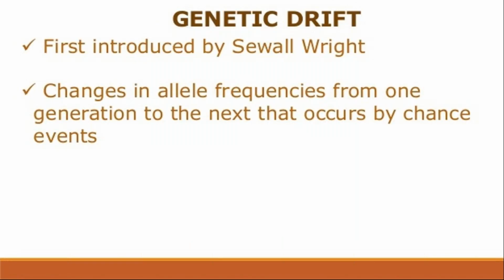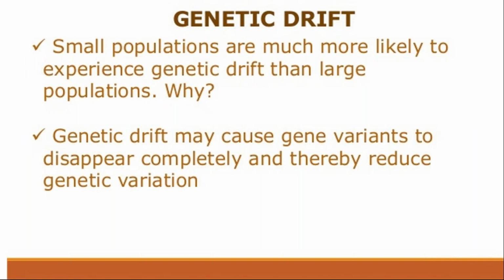Now we are moving toward the next topic, genetic drift. What is genetic drift? Introduced by Sewall Wright. It is defined as the change in the allelic frequency from one generation to the next, and it occurs by chance events. Genetic drift is a by-chance event, a change in the allele frequency by chance.